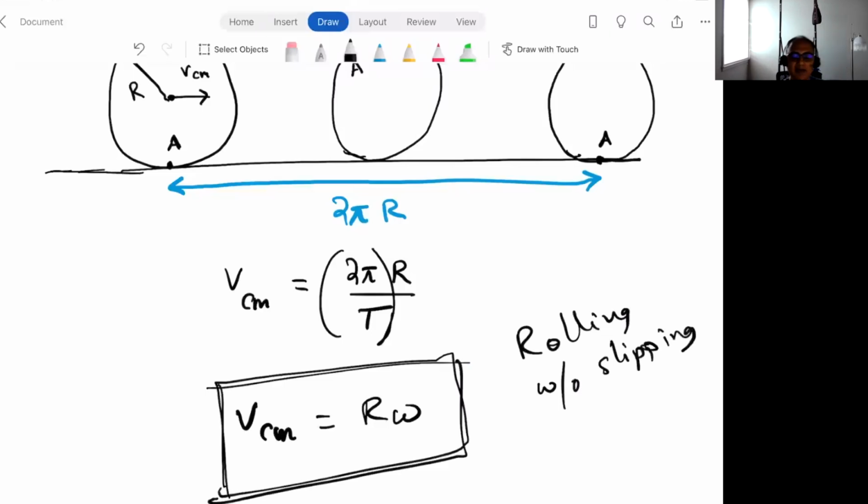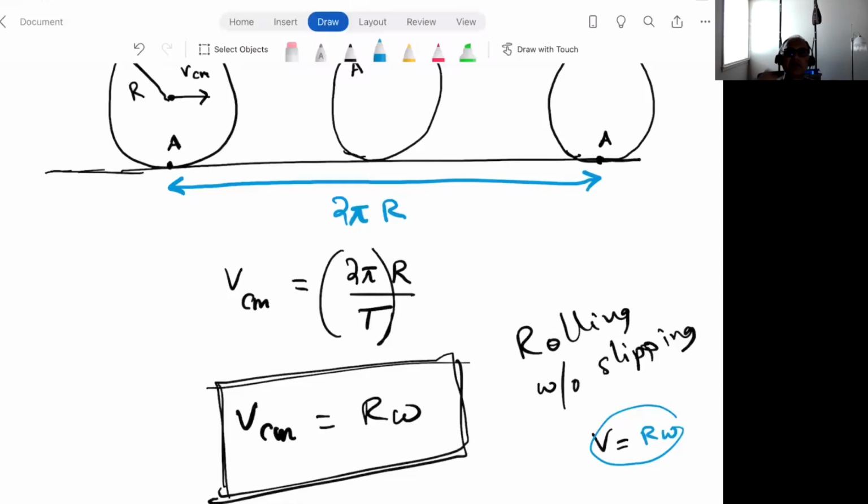All right. Now, a very common mistake that students make is that they confuse this formula with another one that you've seen in chapter 9, which is the tangential velocity is equal to r omega. Now, these two are connected. I gave you a very simple proof of VCM equals r omega, but there are other ways of proving that too. And in fact, you can use V tangential equals r omega to prove that. But it's very important to realize that these two formulas are very different.